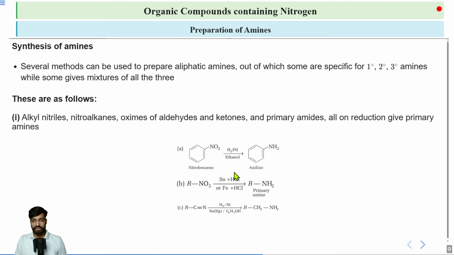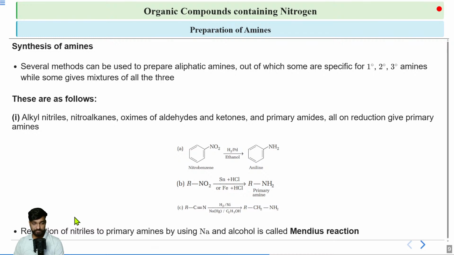Then after, you can treat your nitroalkane. So this is your nitrobenzene and this is your nitroalkane. If you treat it again with Sn plus HCl or Fe plus HCl, this will be reduced to a primary amine. Lastly, we can also reduce your nitrile group to your primary amine. For that, we can use H2/Ni or Na(Hg)/C2H5OH. They will give you the same product, which is primary amine. So in all of these three cases, you are getting primary amine as your product.